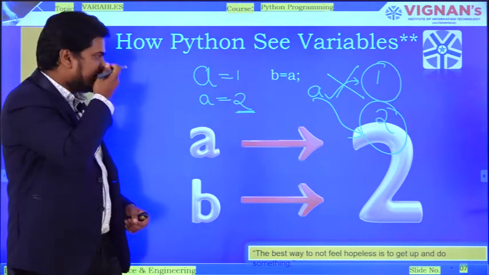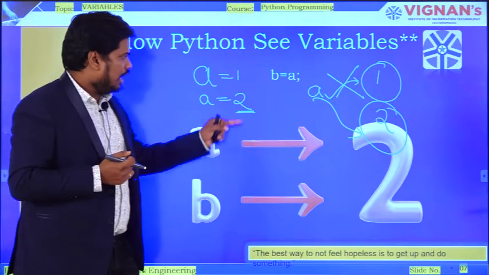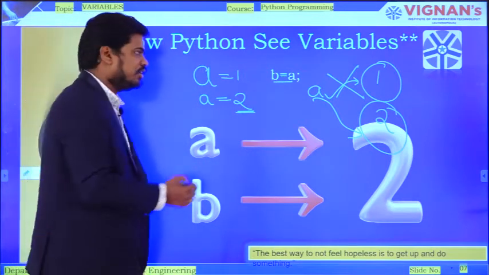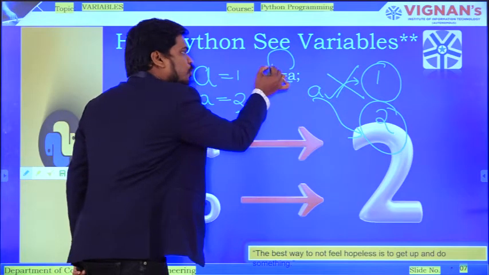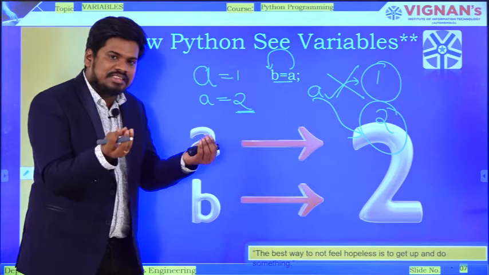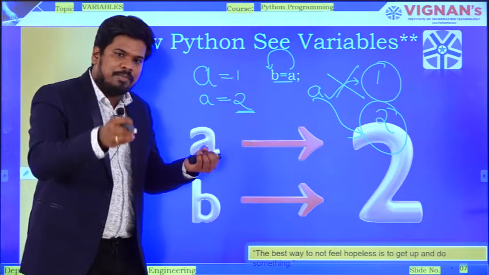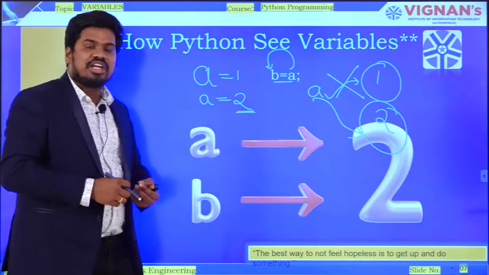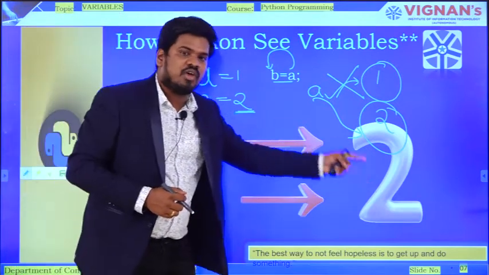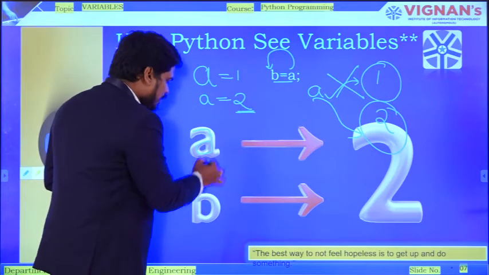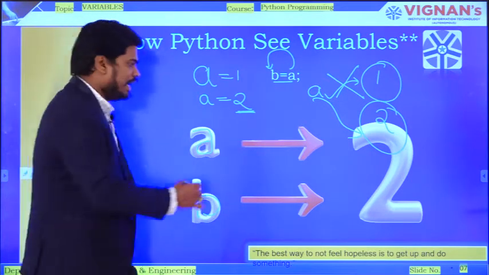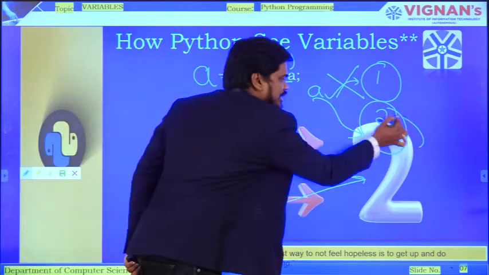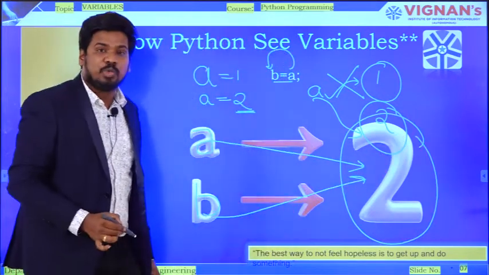But coming to here, observe carefully. I have written a statement like this: A is equal to B. I have assigned the A value to B. That means I have taken the value 2 from A and given it to B. So instead of creating two separate objects, two variables have been created, A and B, and both A and B are referencing the same object, that is 2.